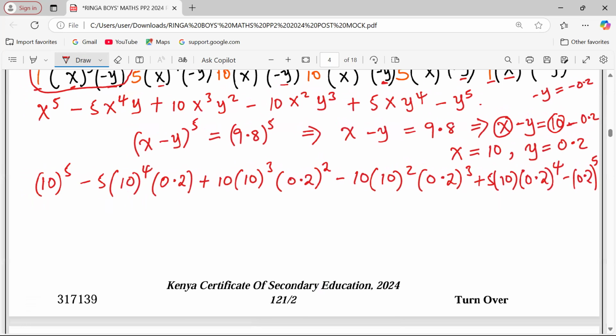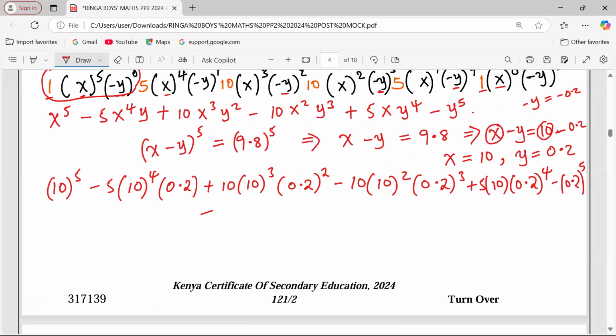So the whole of this expansion should be put into the calculator just the way it is. You open brackets very carefully. We start with 10 power 5 in the calculator, then minus. After writing 5, you open brackets, 10 power 4: 10, you close brackets, power 4. You open brackets again immediately, 0.2, you close.